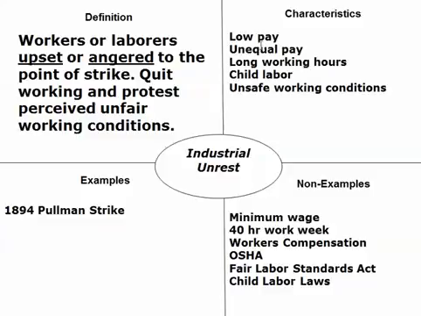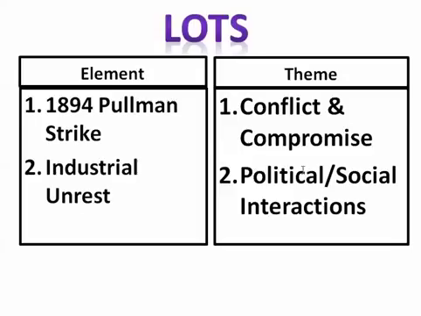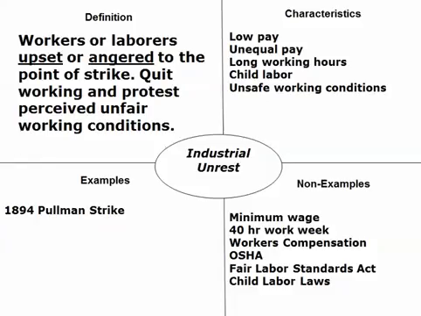Characteristics: they're receiving low pay, and they don't like it. Unequal pay or long working hours or whatever it may be, something they consider and perceive to be unfair. Examples were in 1894, the Pullman Strike, George Pullman's company. I'm going to talk about that in just a few minutes. Non-example: Pullman Strike and industrial unrest, conflict and compromise, and political and social interactions are our themes. All right, so what is industrial unrest? It is where workers and laborers are going to be upset or angered to the point of striking and violence. They're going to quit working and they're going to protest what they perceive to be unfair working conditions.